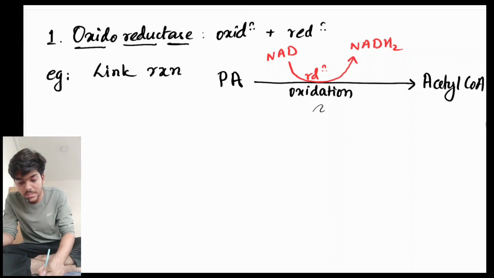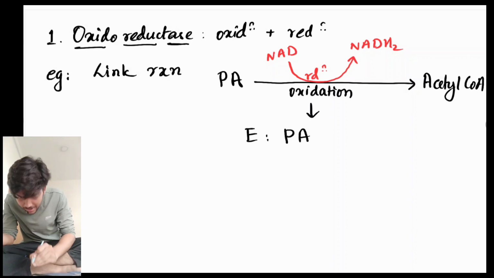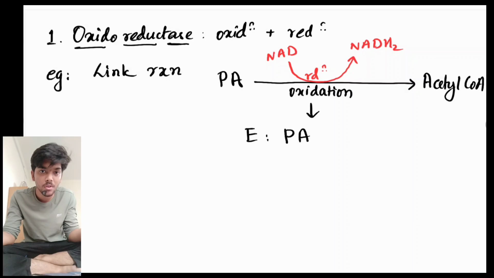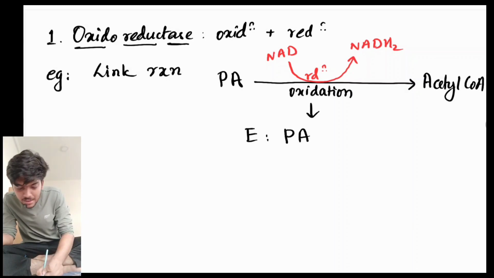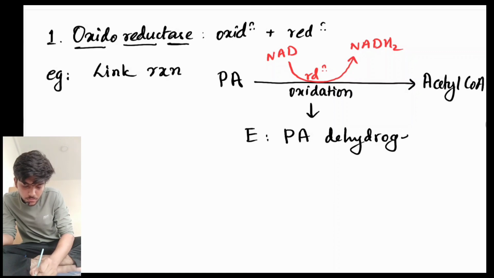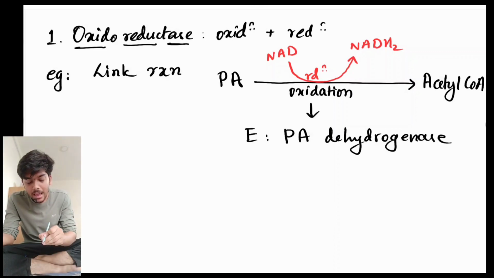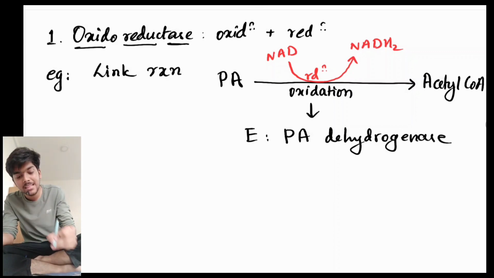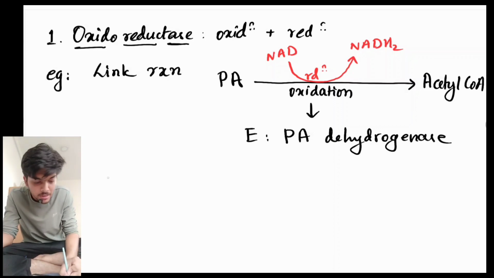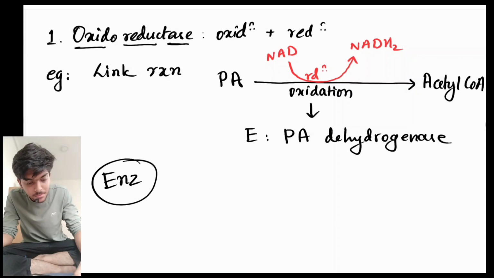There's an enzyme which catalyzes this reaction, and the name of that enzyme is pyruvic acid dehydrogenase, since dehydrogenation, that is oxidation of pyruvic acid, is taking place. This enzyme right here is an example of oxidoreductase. There are various types of oxidoreductase enzymes.